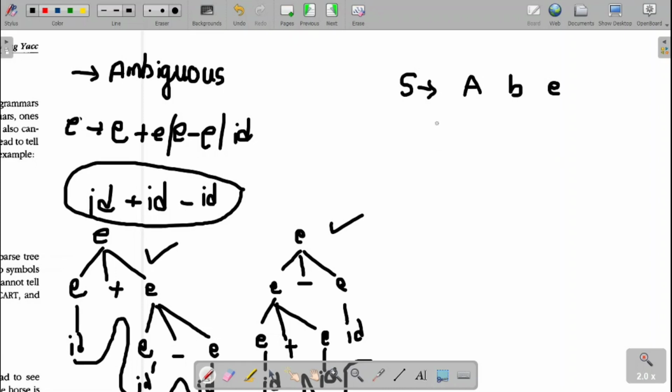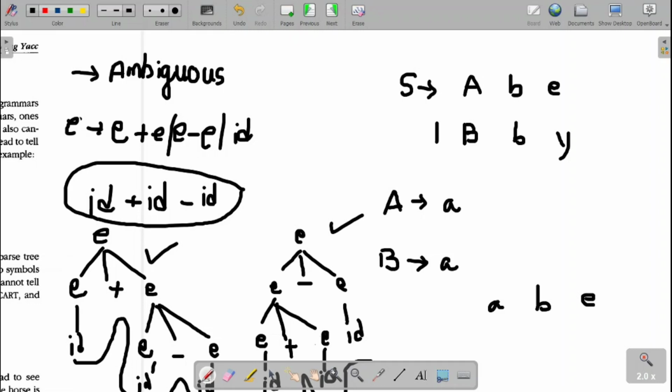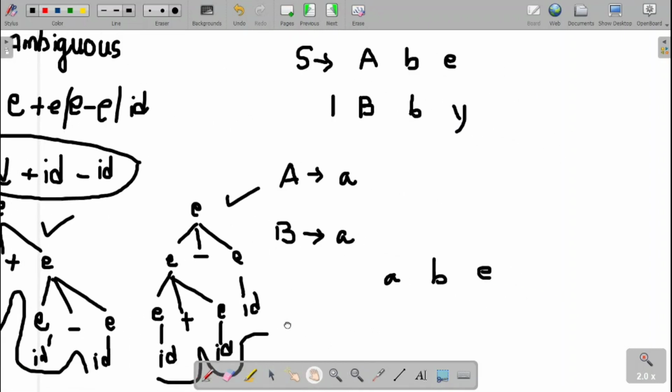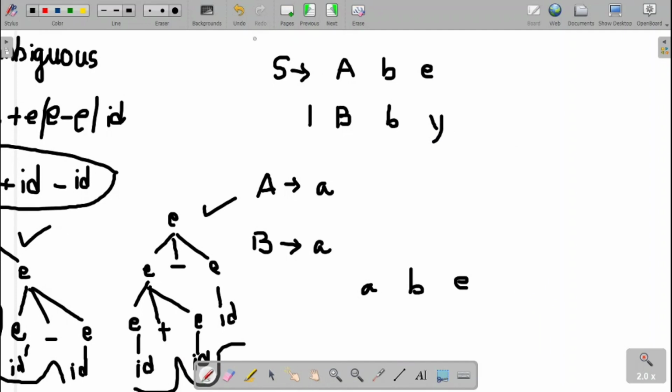And the other one is B, B and the Y. Then this A derives small a, and this B derives small a. Now if my input is A, B, E, which production should it take? The question is which production should it take?